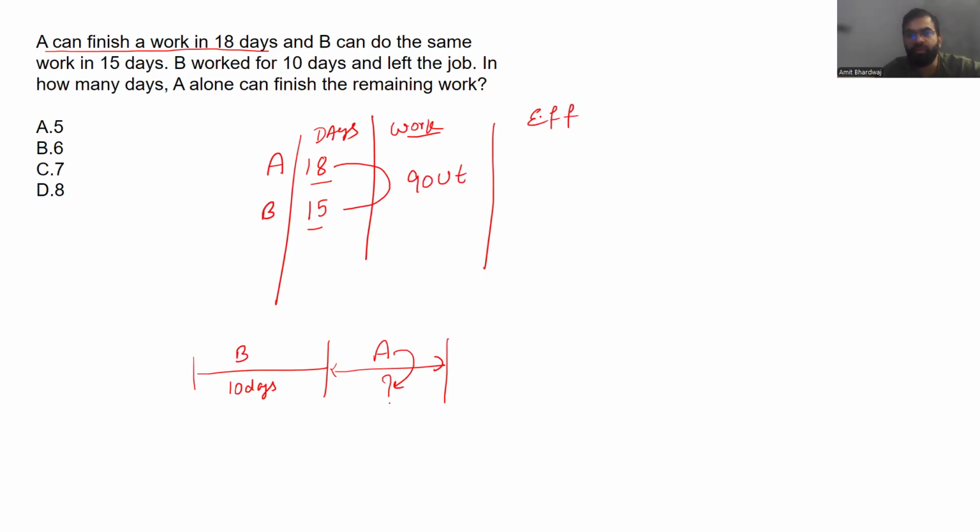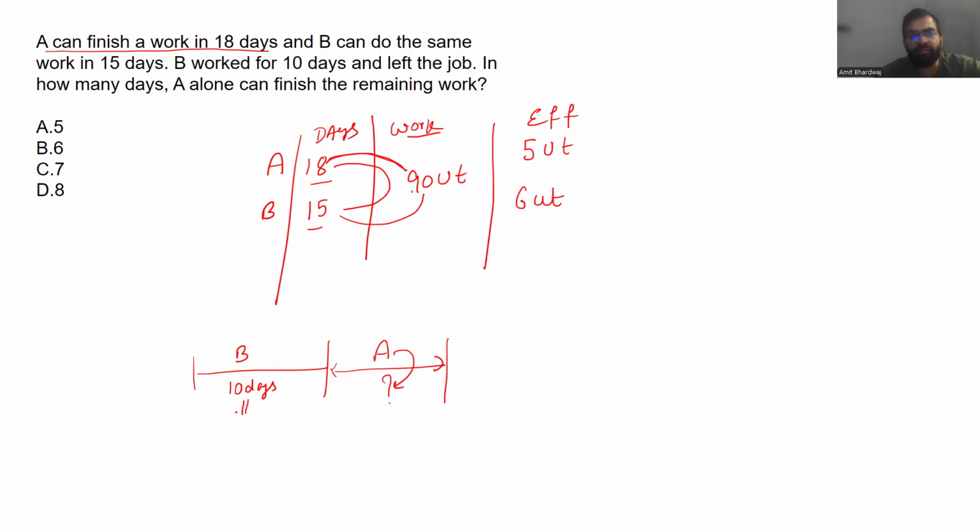So the one day work will obviously be 90 unit in 18 days. Can I claim 90 unit in 18 days? So in one day that should be 5 unit. Same with B: 90 unit in 15 days, so one day means 6 unit. This is what we need to find out.